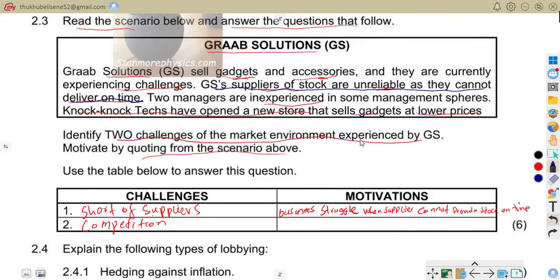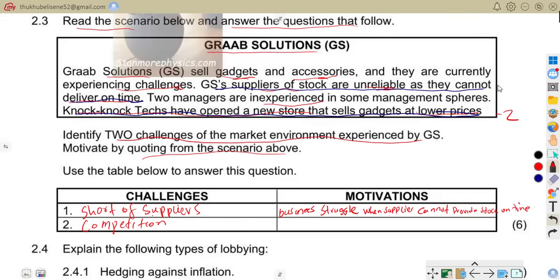As it says, Knock Knock Techs have opened a new store that sells gadgets at lower prices. So there is another gadget store selling cheaper products. That is when we can talk about Knock Knock as our motivation two.